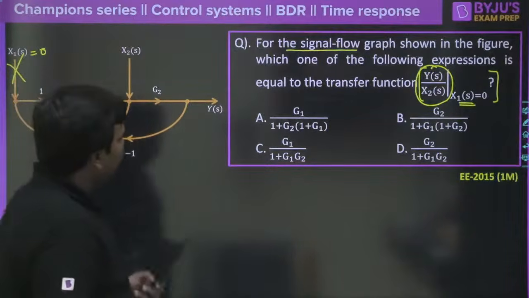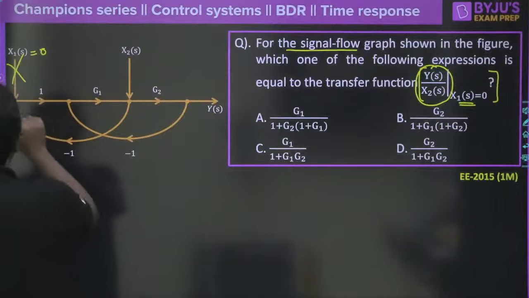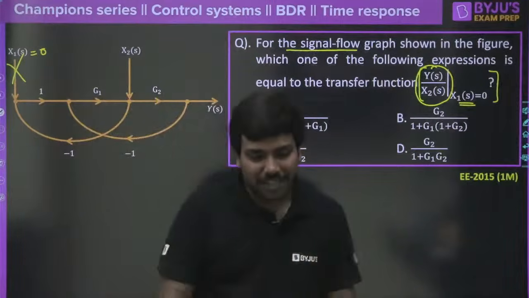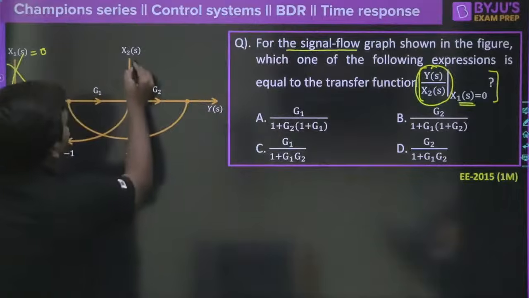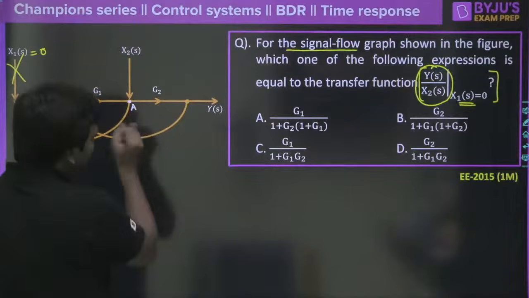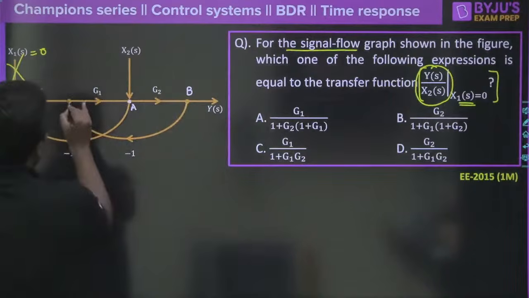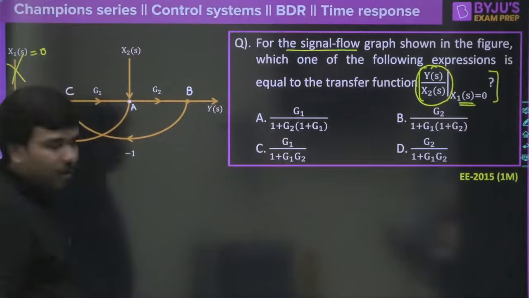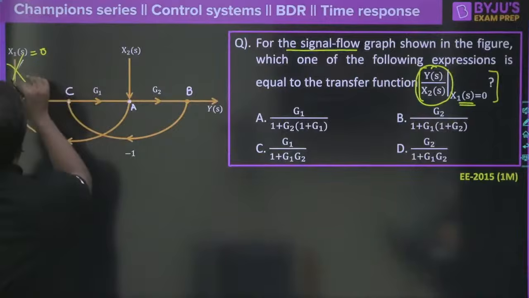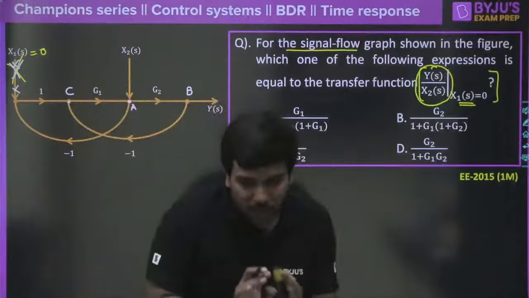Now when you erase this x1 here, let me ask you a question. What is visible to you? It is a very simple graph, isn't it? And being my students, you can definitely answer faster than me. So see here, it is x2 of s, and I select this as node A, this as node B, and this as node C. Clear? So when we delete x1 here, what is the number of forward paths we are going to have?